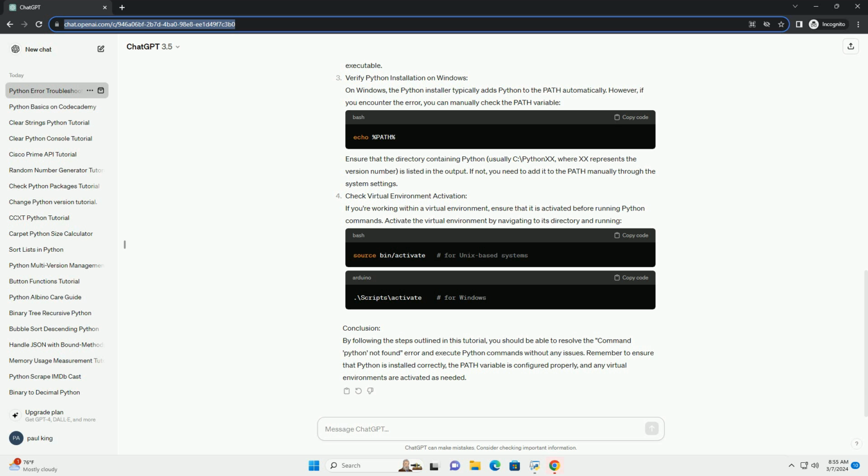Check virtual environment activation. If you're working within a virtual environment, ensure that it is activated before running Python commands. Activate the virtual environment by navigating to its directory and running the activation command. Conclusion. By following the steps outlined in this tutorial, you should be able to resolve the "command python not found" error and execute Python commands without any issues. Remember to ensure that Python is installed correctly, the PATH variable is configured properly, and any virtual environments are activated as needed.